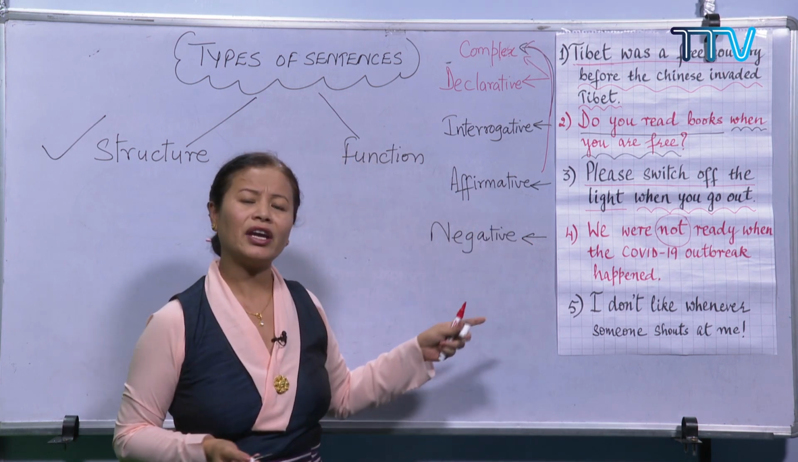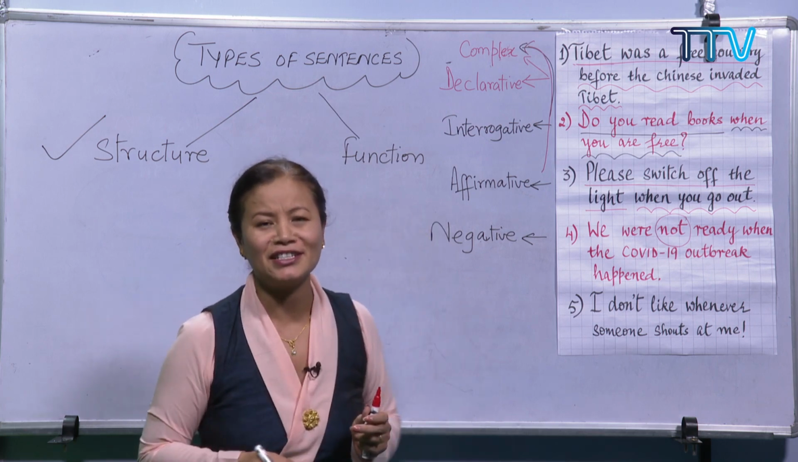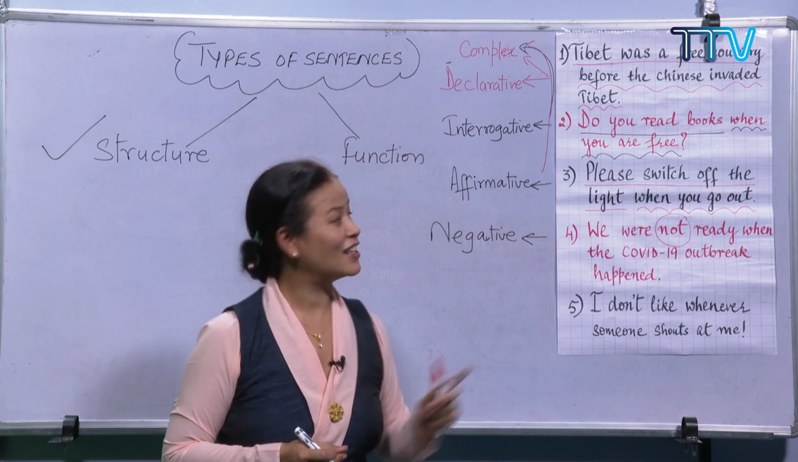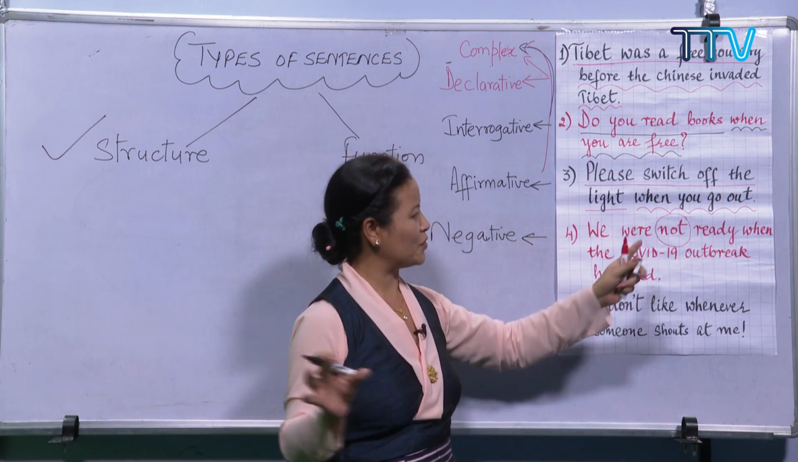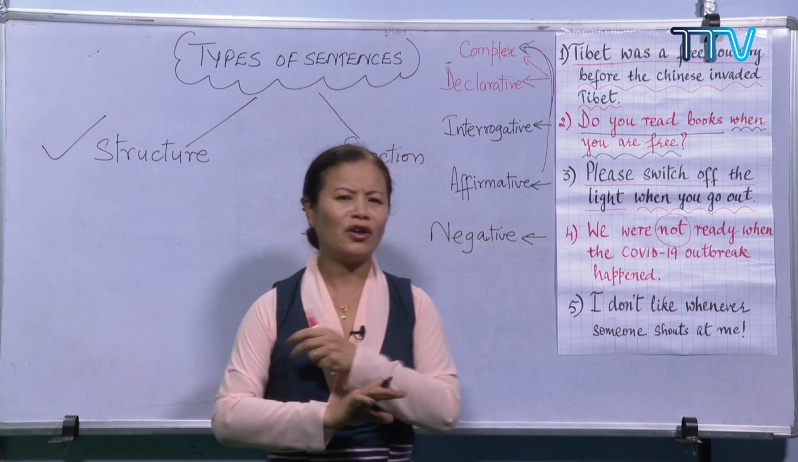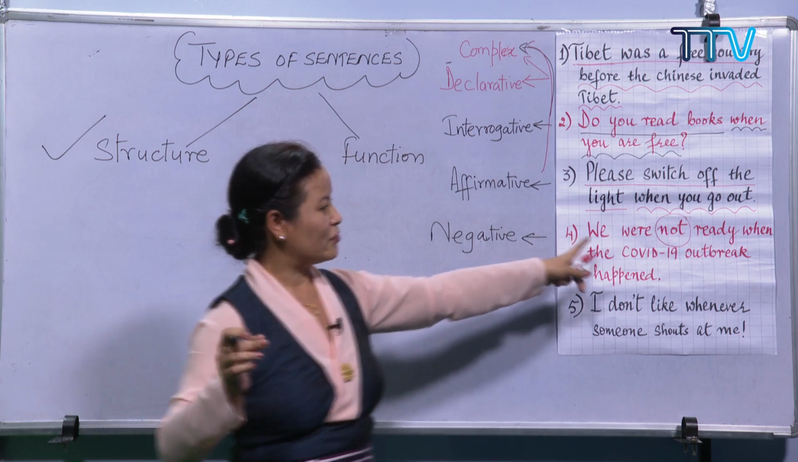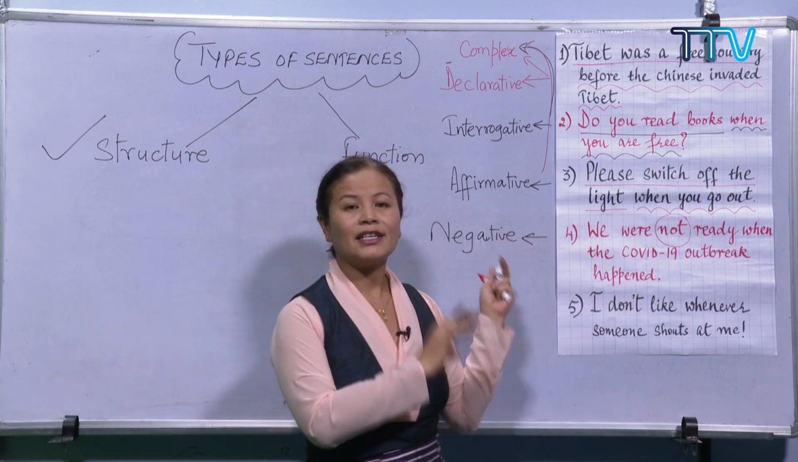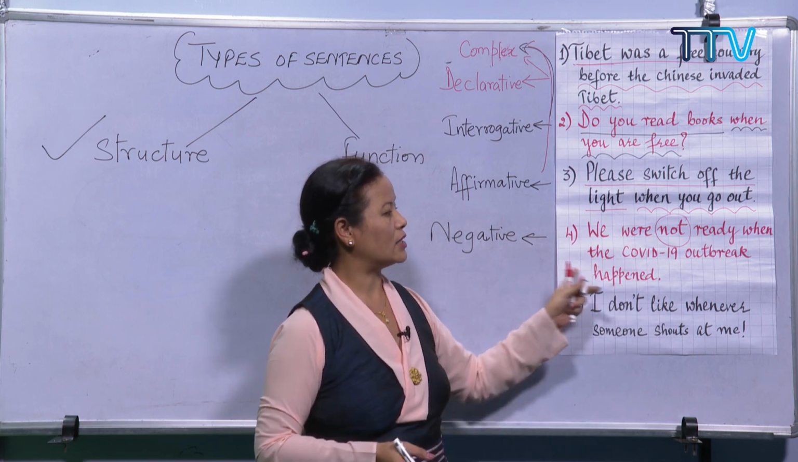And how can we convert this into a positive sentence? It's very easy, isn't it? Yes? We just have to remove this not. Right. We were ready when the COVID-19 outbreak happened. We were all ready with masks, hand sanitizer and everything. Okay. We just have to remove this not and then the sentence becomes positive.